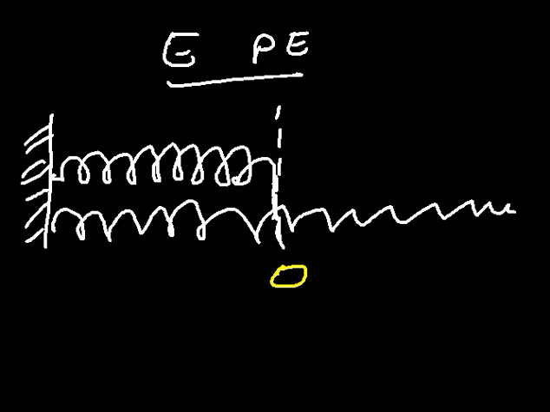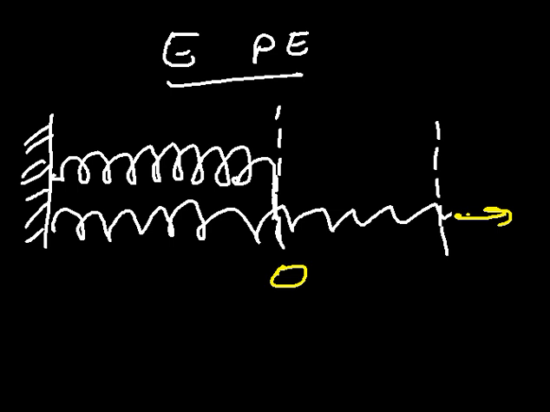Now, upon the force being applied, the spring has stretched. From the resting position, the spring has been stretched up to this point.